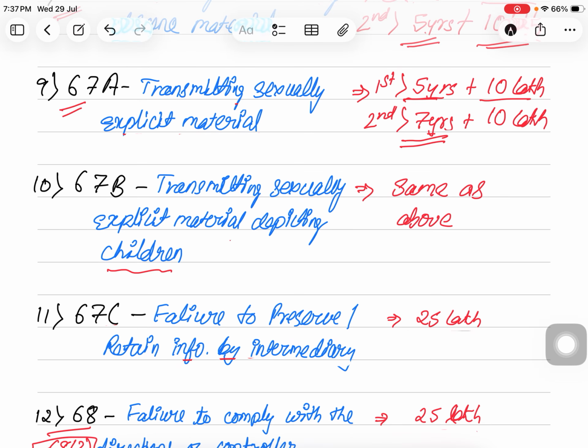Next is transmitting sexually explicit material depicting children. So a specific provision for children has been inserted. Although the punishment is the same, that is, first time it is 5 years of imprisonment and up to 10 lakh rupees fine, and in second and subsequent offences the punishment is 7 years and up to 10 lakh rupees of fine. So the punishment is the same as above.